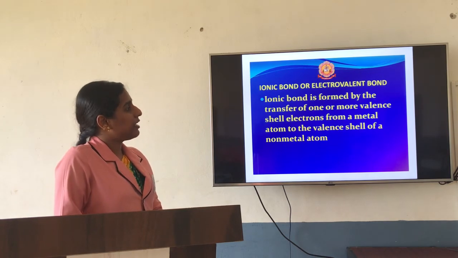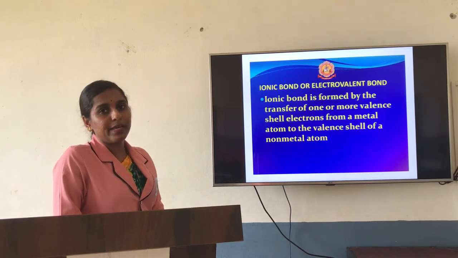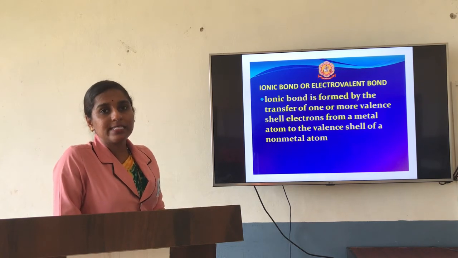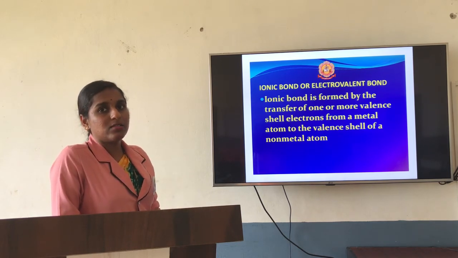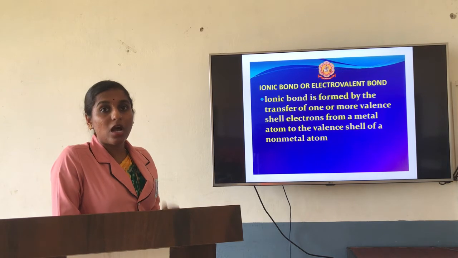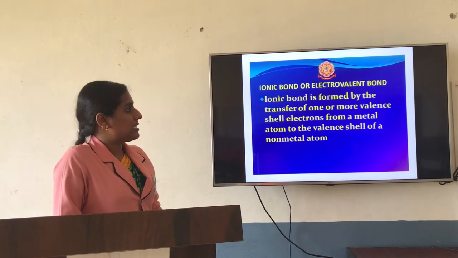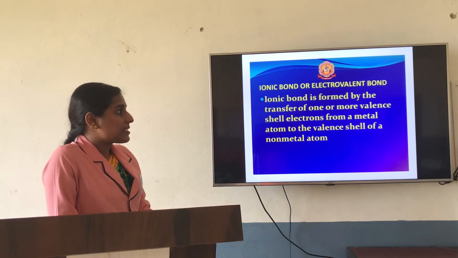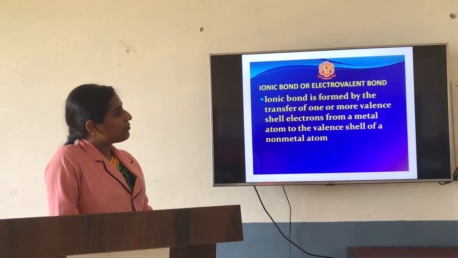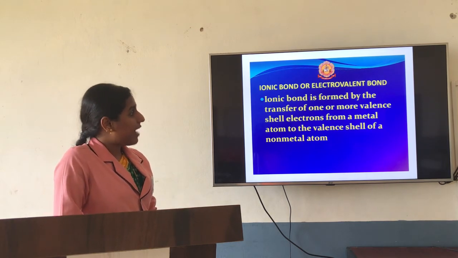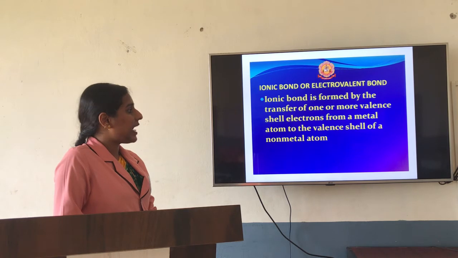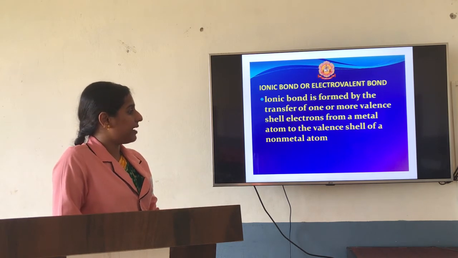Now a simple example, if I take your common salt, which has the formula NaCl. Okay, so NaCl is nothing but an ionic compound. How will it form? So we'll see here. An ionic bond is nothing but a bond formed by the transfer of one or more valence shell electrons from a metal atom to the valence shell of a non-metal atom.